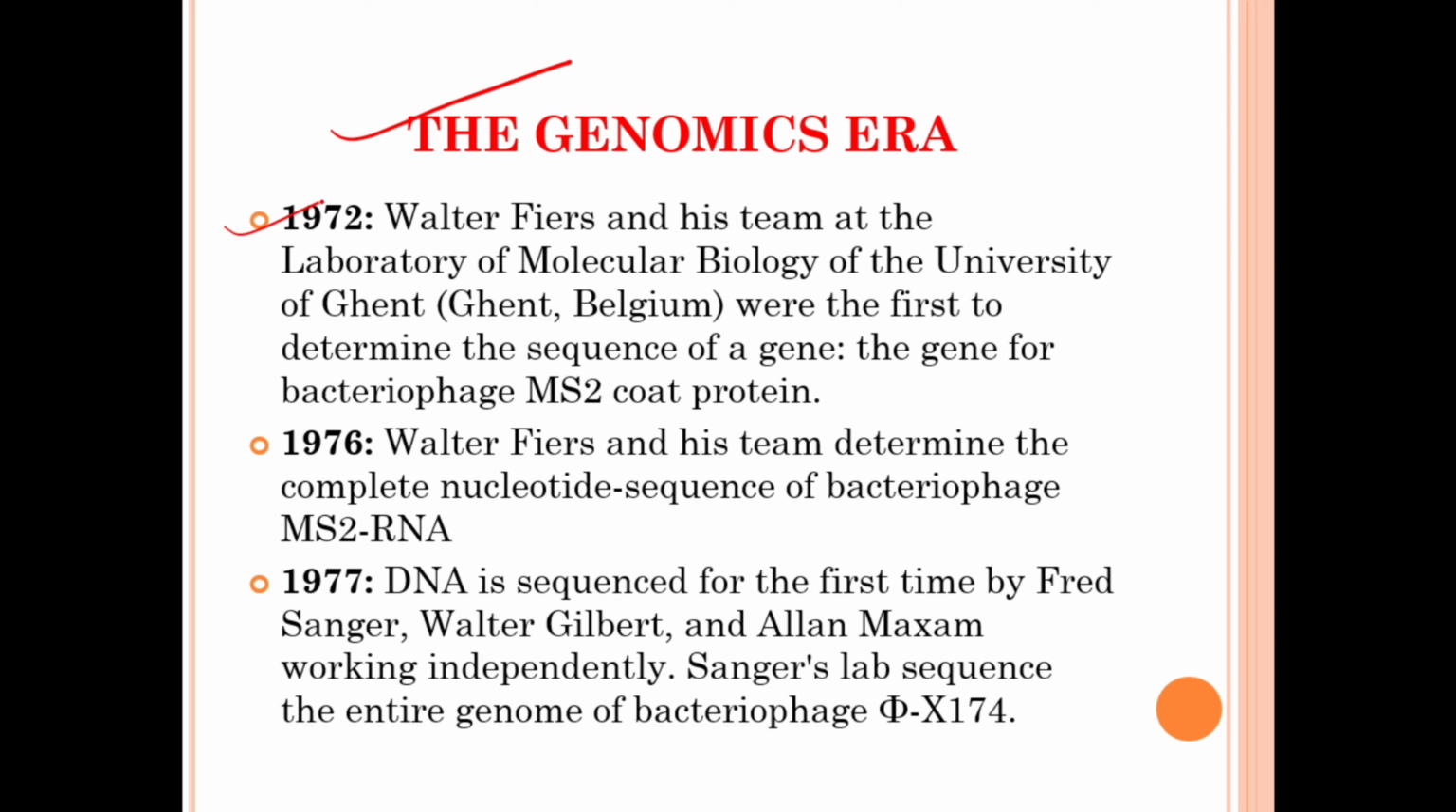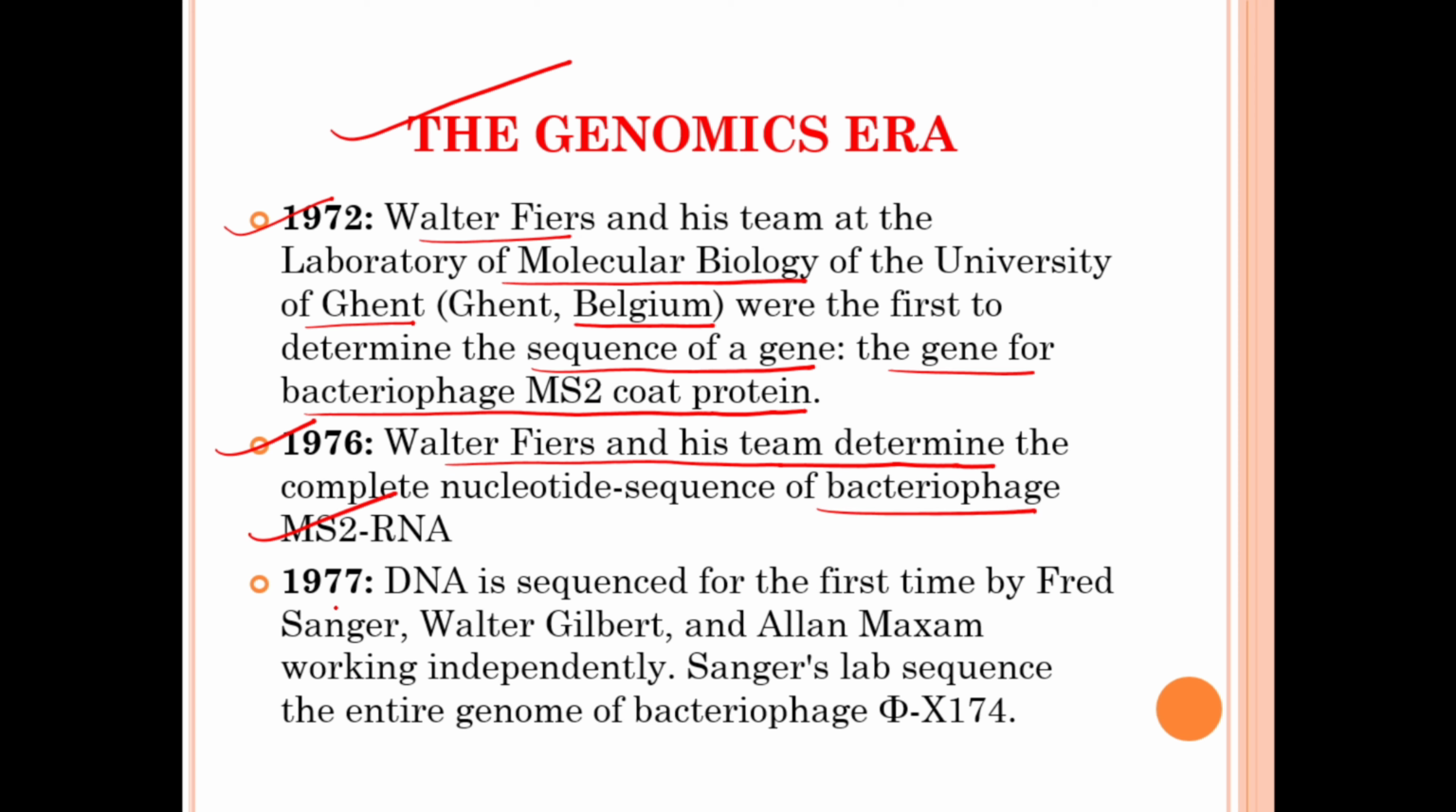So in the year 1972, Walter Fiers and his team at the Laboratory of Molecular Biology of the University of Ghent, situated in Belgium, were the first to determine the sequence of a gene, the gene for the bacteriophage MS2 coat protein. In 1976, Walter Fiers and his team determined the complete nucleotide sequence of the bacteriophage MS2 RNA.